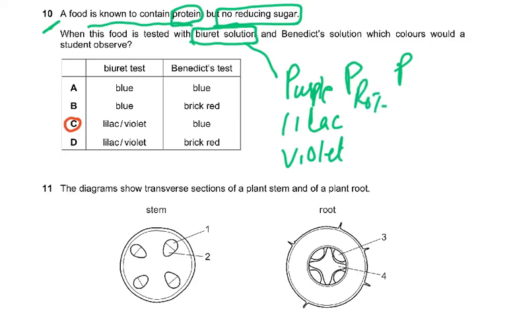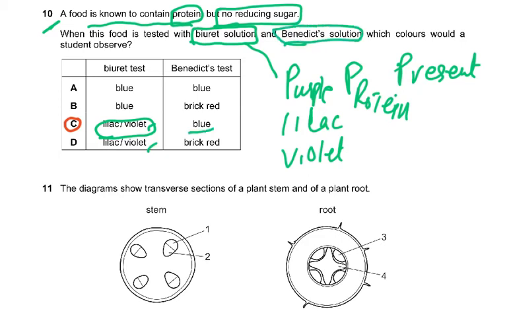It means P purple, P protein, P present. So lilac, so these two were wrong. We said protein was present. So this would be correct. And Benedict's would be negative, so it would remain blue. It's only brick red if reducing sugars are present.